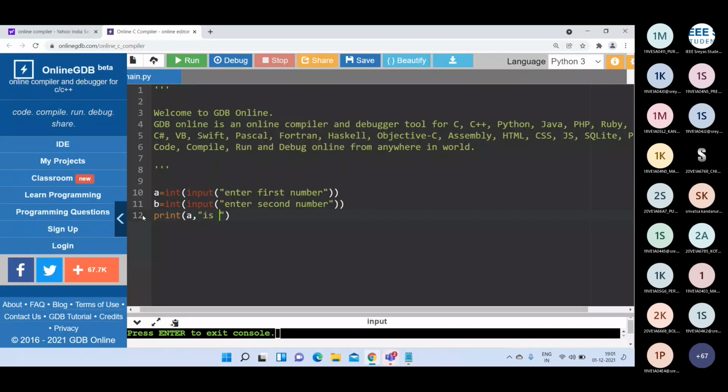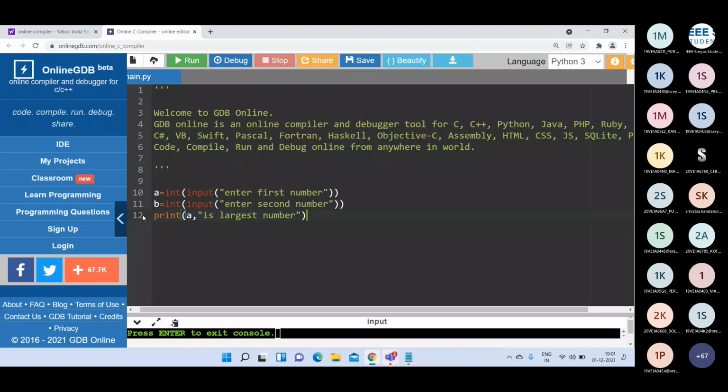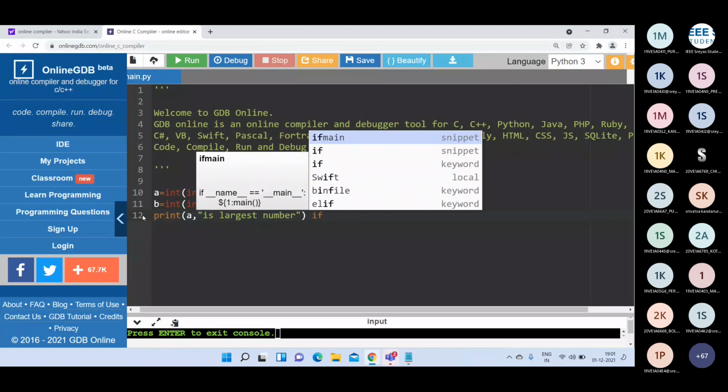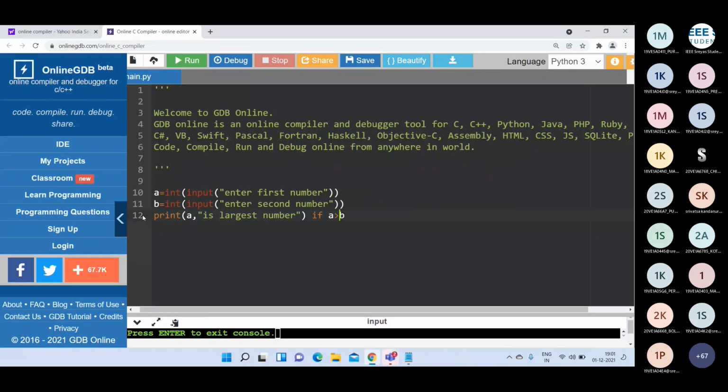Earlier, what did I write? A is the largest number, followed by if A greater than B, else print B is the largest number.